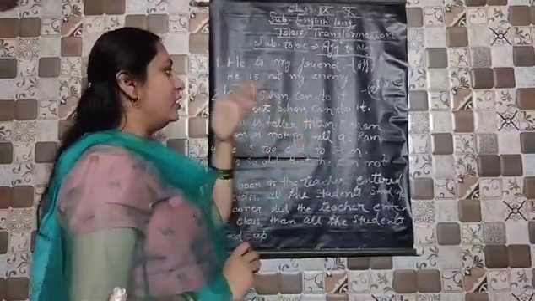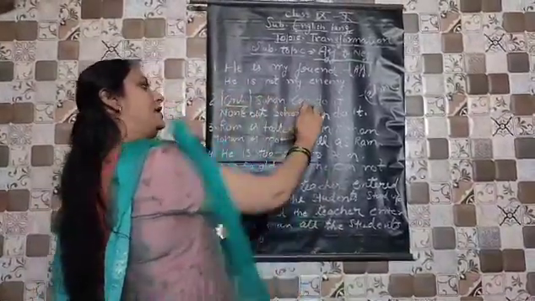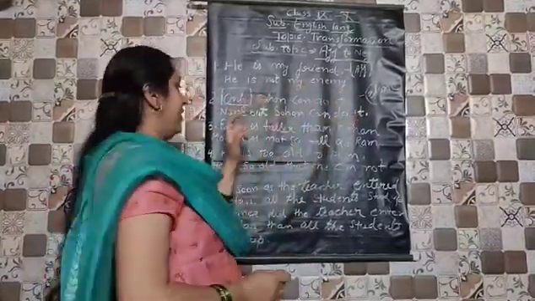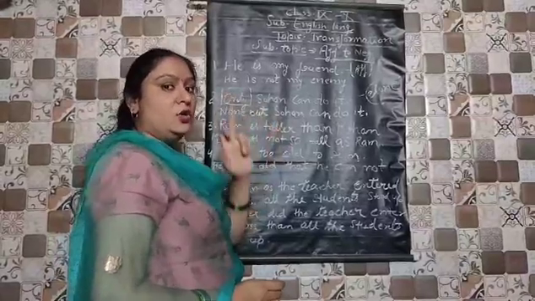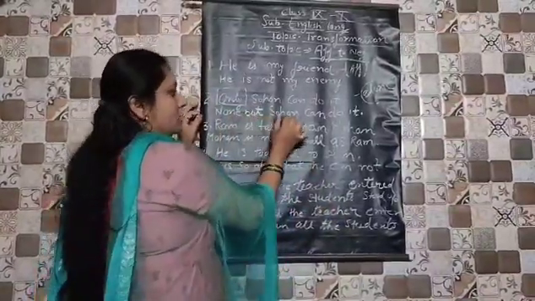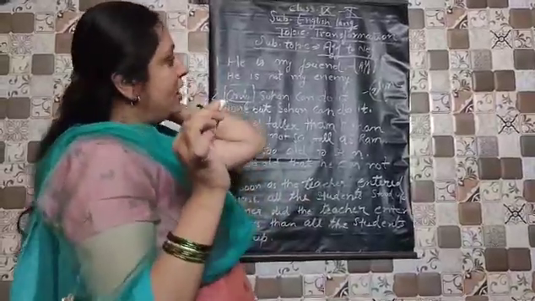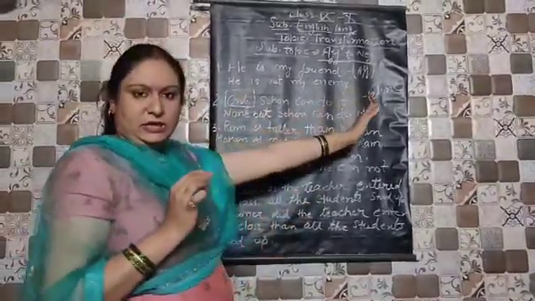So what is the sentence? Only Sohan can do it. This is your affirmative sentence, and when you change it into negative, you will write: None but Sohan can do it. Now this sentence has been transformed into negative.